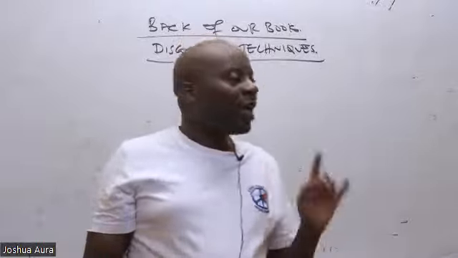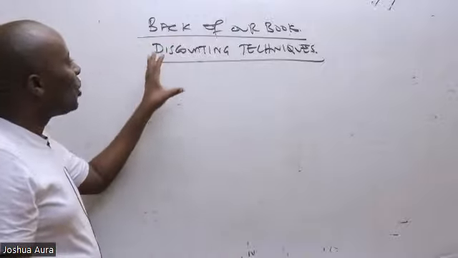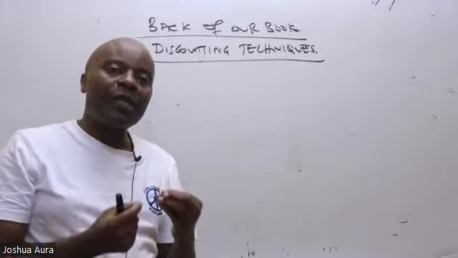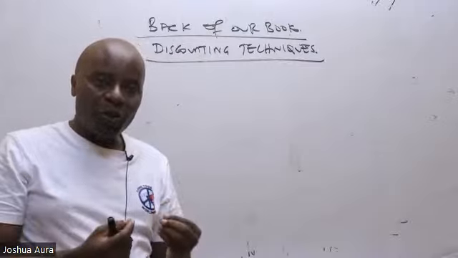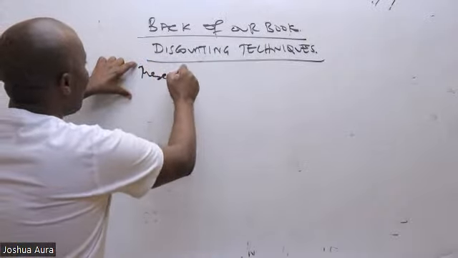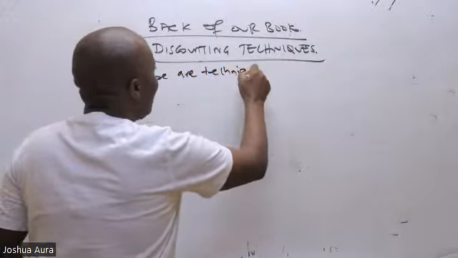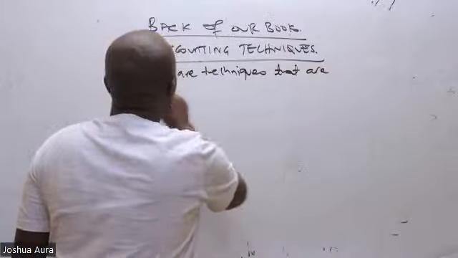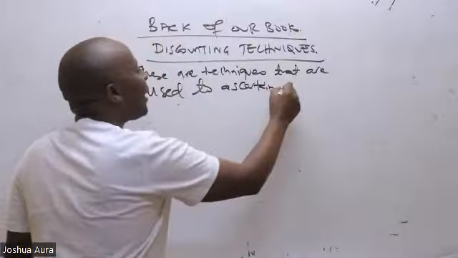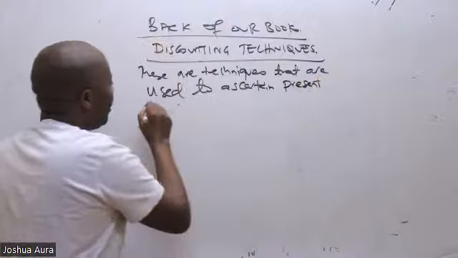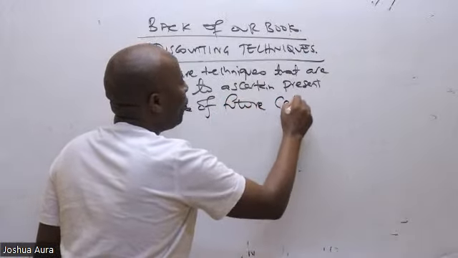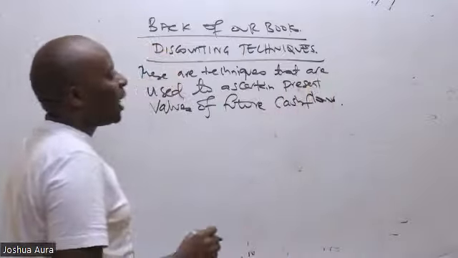So what you're supposed to know, ladies and gentlemen, is that when we talk of discounting, basically discounting techniques are techniques that are used to ascertain the present value of future cash flows. Present value of future cash flows.